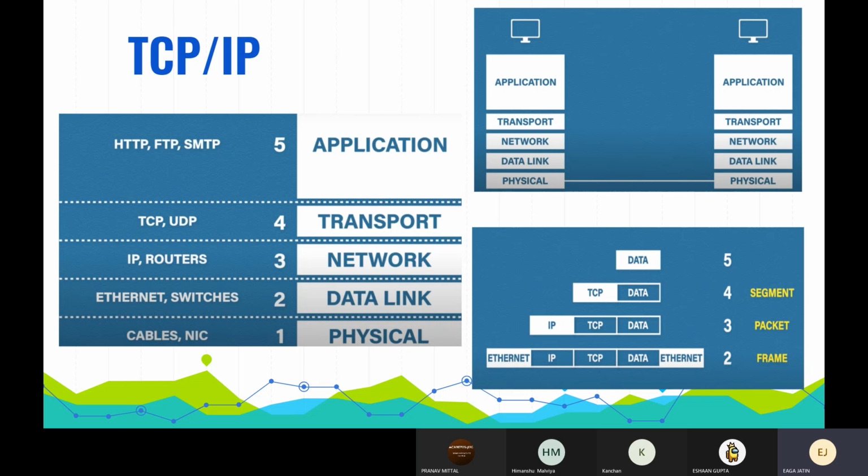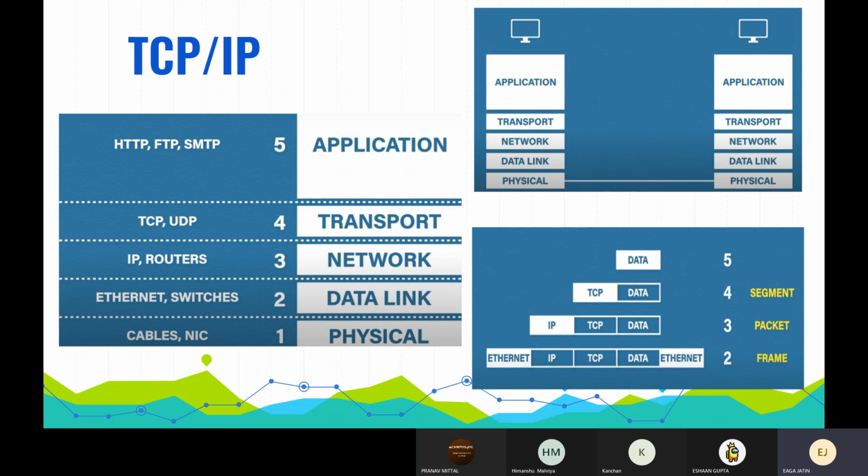Once the transport information has been added, it is called a segment. Adding the network layer information makes the segment a packet. Finally, once we add our data link information, this becomes a frame. So from the data, when we add TCP, it becomes a segment. When we add the IP address, it becomes a packet. When we have the header and tail at the end, it becomes a frame.